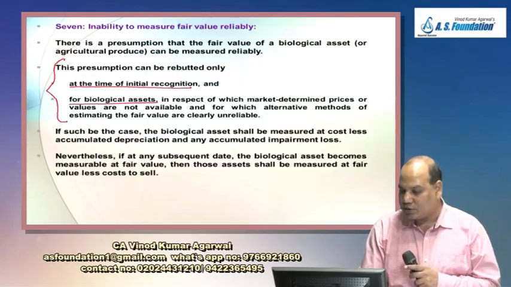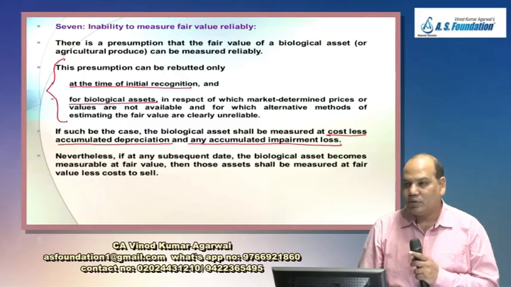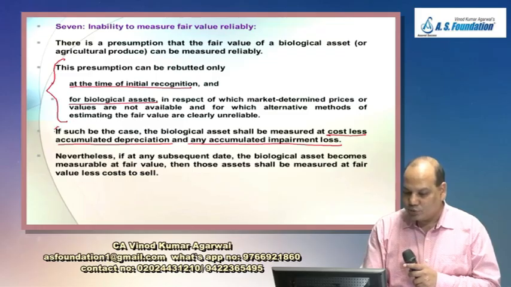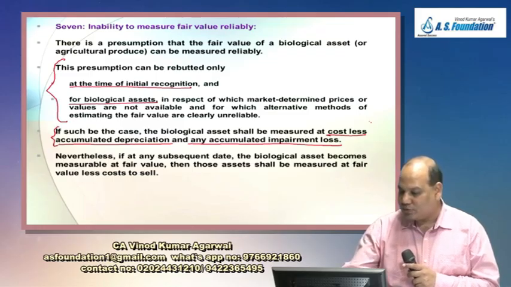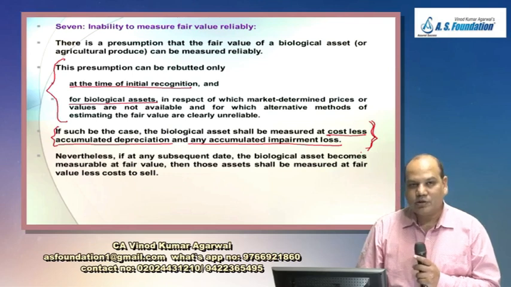If such be the case, the biological asset shall be measured at cost less accumulated depreciation and any accumulated impairment loss. So for such an item whose fair value cannot be determined reliably, cost minus accumulated depreciation minus accumulated impairment loss.